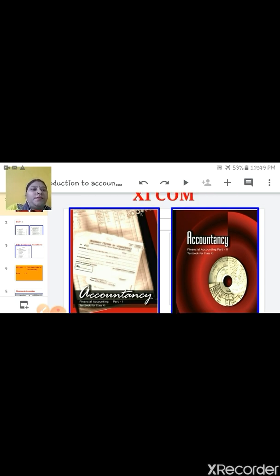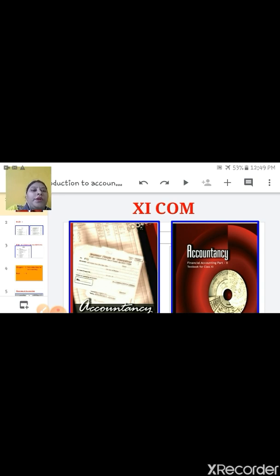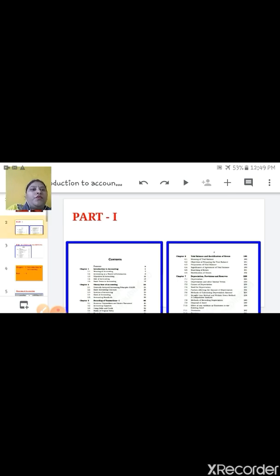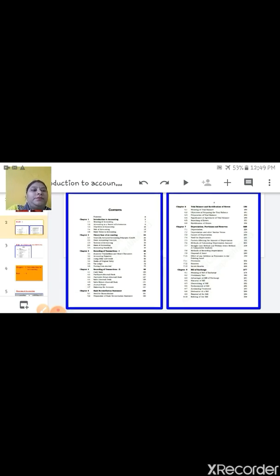So children, first of all, your accountancy book is divided in two parts. The first part contains 8 chapters and the second part contains 3 chapters.